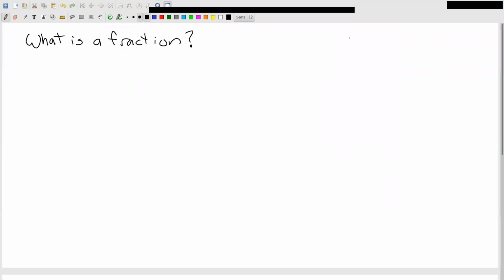What is a fraction? That's a big question. Most of us have a pretty good idea at this point in our lives what a fraction is, and we generally think of a fraction as a part of a whole. We tend to be pretty fond of pies and pizza when we talk about fractions, so I'll draw my best circle here, kind of a pizza pie, and part of a whole.